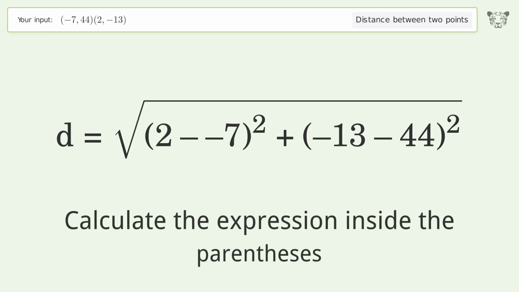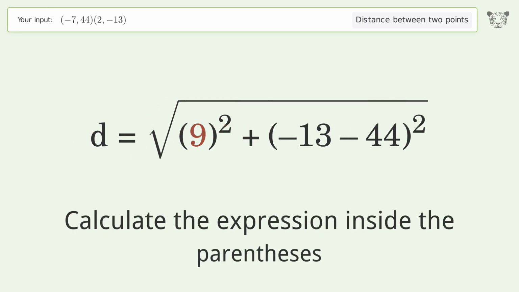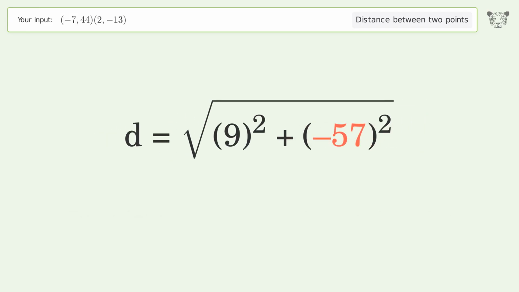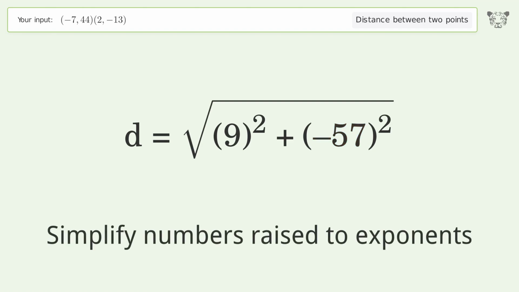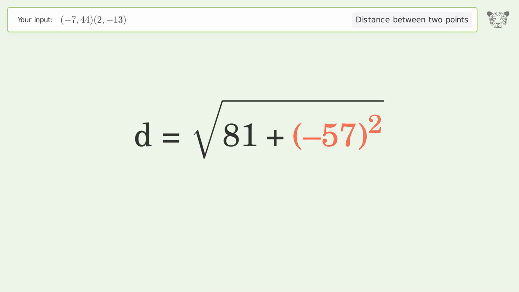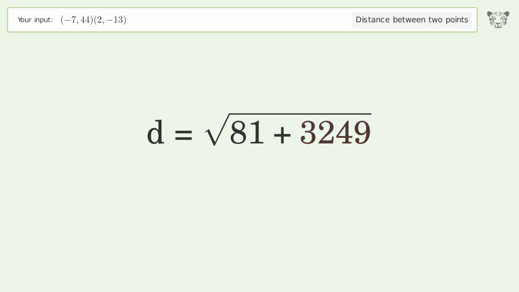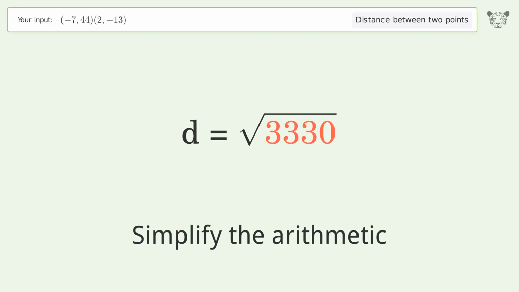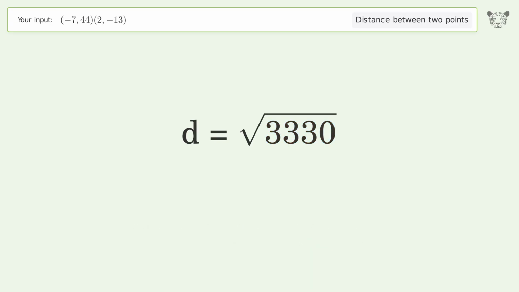Calculate the expression inside the parentheses. Simplify numbers raised to exponents. Simplify the arithmetic. And so the distance between the 2 points is the square root of 3,330, or 57.706.